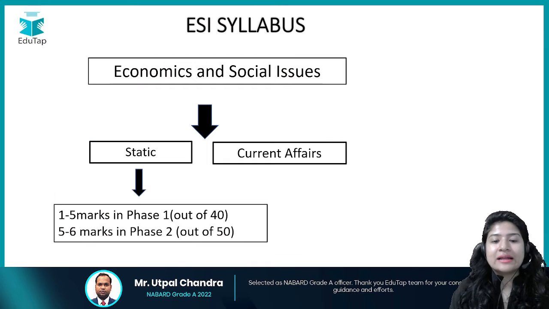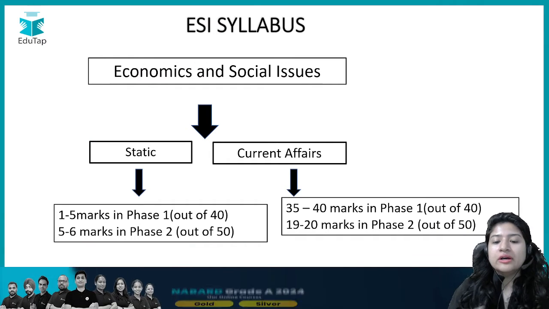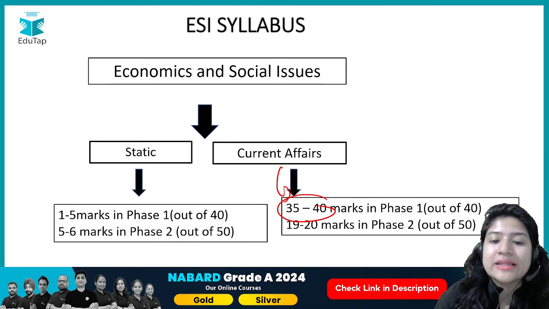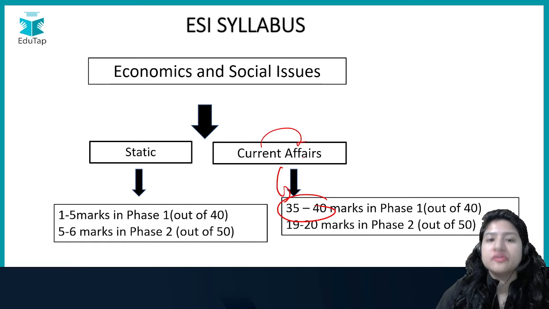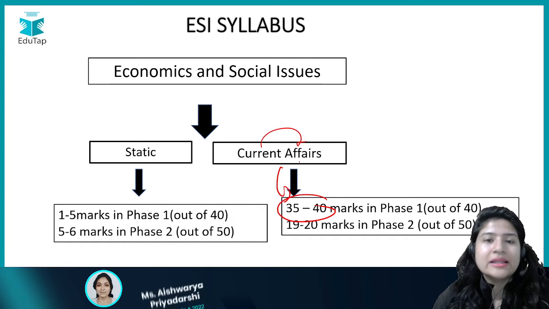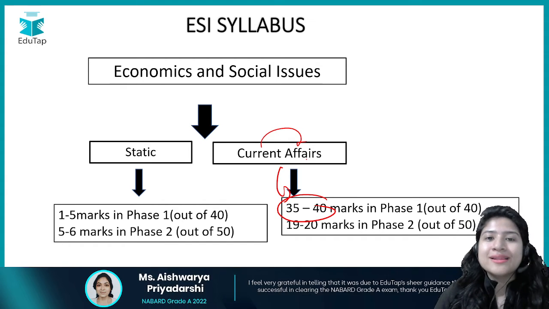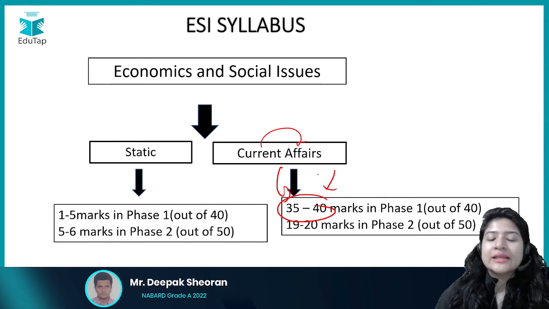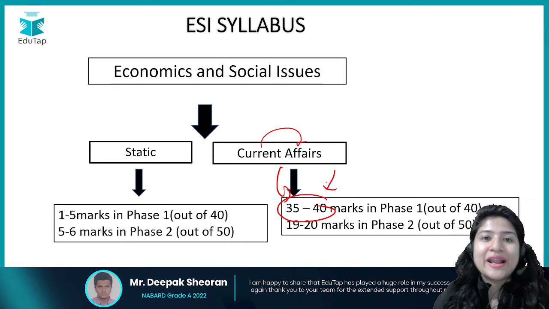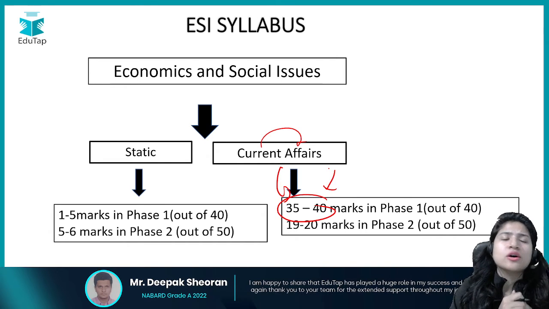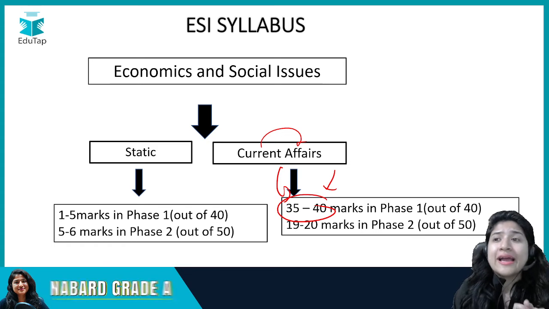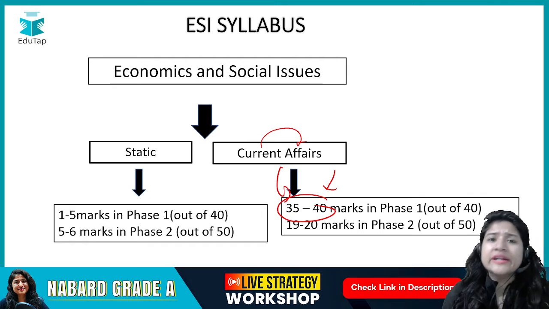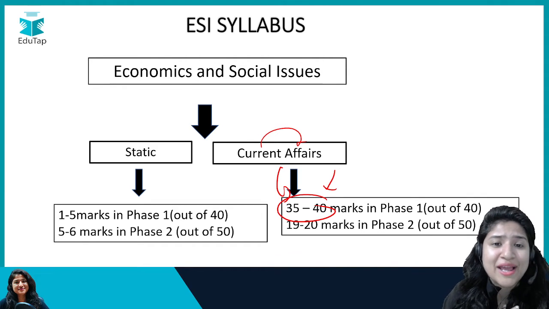Again, if we segregate that into static and current affairs, we would observe that much of the weightage, in fact sometimes even all the questions, can be asked from current affairs in some shift. For example, in a single day there are 2 shifts, so it might happen that in some shift even 40 out of 40 questions are from current affairs, right? But if that is not the case, still the maximum questions are from current affairs. Last time, I talked to a lot of aspirants and read comments on YouTube videos saying, ma'am, this time the examination was very tough, there were no questions from ESI static. But it never comes.